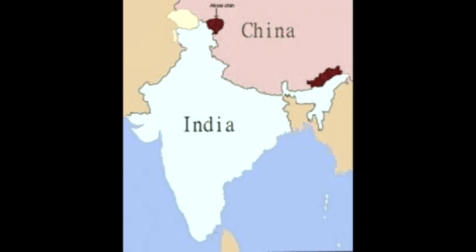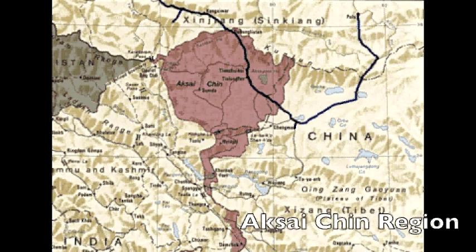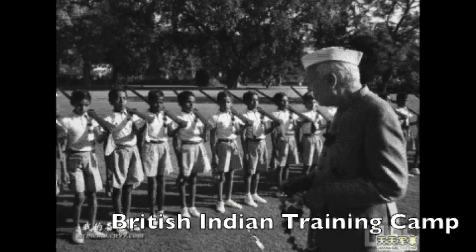India and China are next to each other, sharing a long border. At the border, there is an area called Aksai Chin. Since about the middle of the 18th century and before 1947, India was a colony of Britain. British India and Tibet had never clearly marked the mutual border.